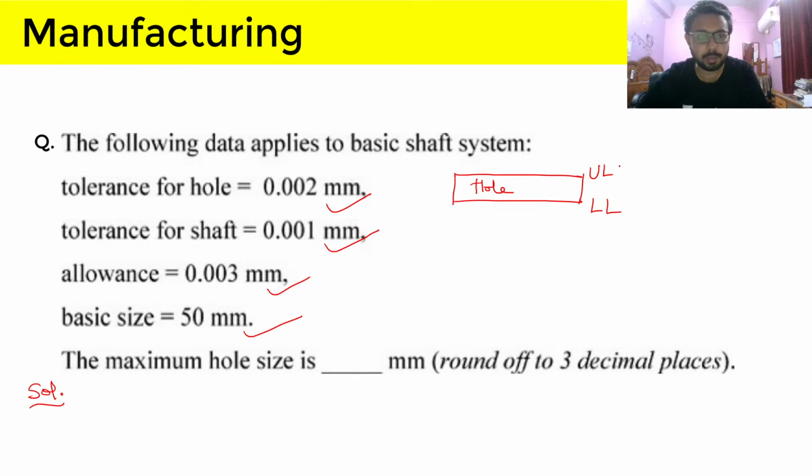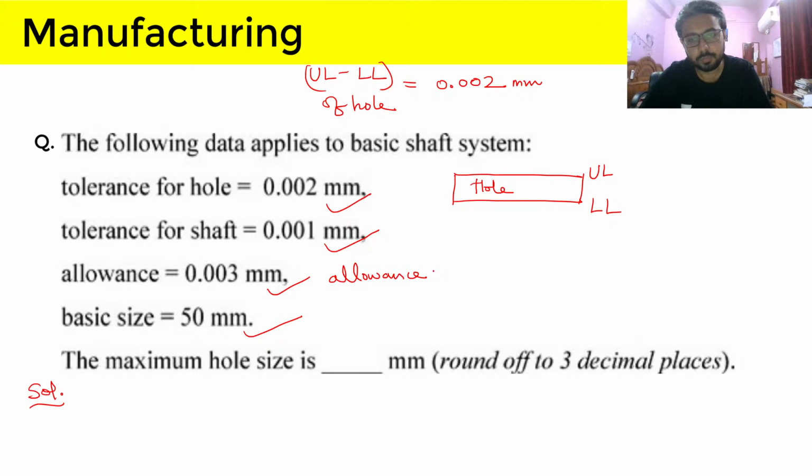The difference between the upper limit and lower limit is our tolerance, so upper limit minus lower limit of the hole is the tolerance of the hole, and it is given as 0.002 millimeters. And allowance is given. So listen very carefully to what allowance is. Allowance is equal to minimum clearance.